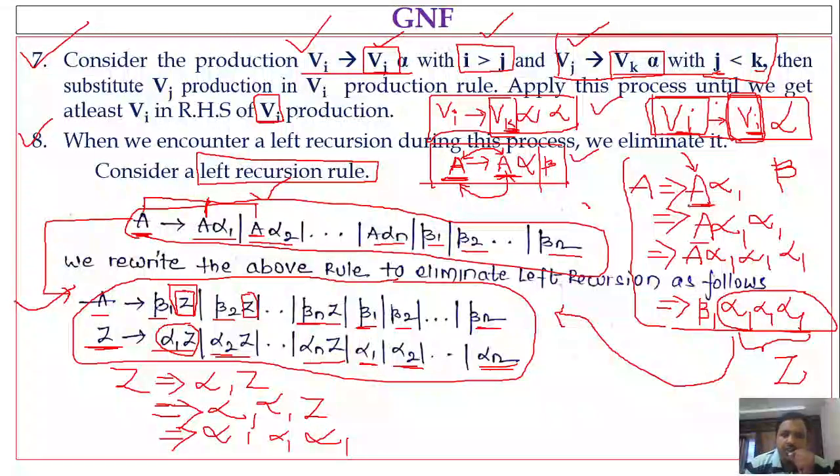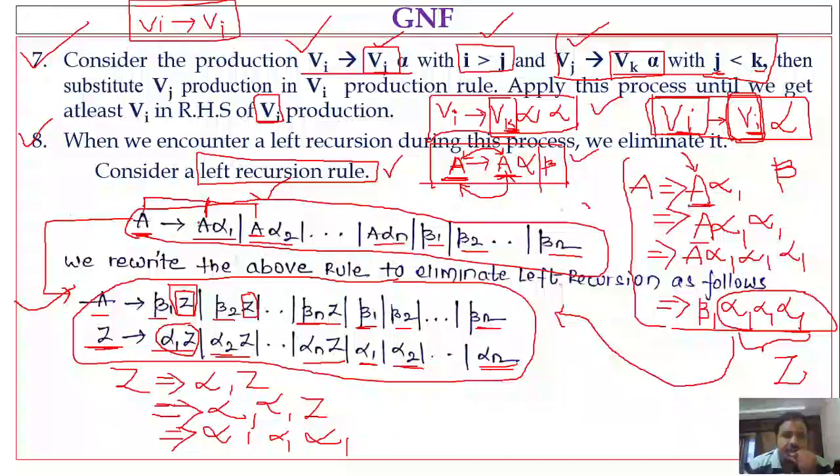I have shown one example here. Next, we repeat this process until the left-hand side Vi becomes equal to the first symbol, or first variable, in the RHS. Whenever these two symbols become equal, it may lead to a left recursive rule.